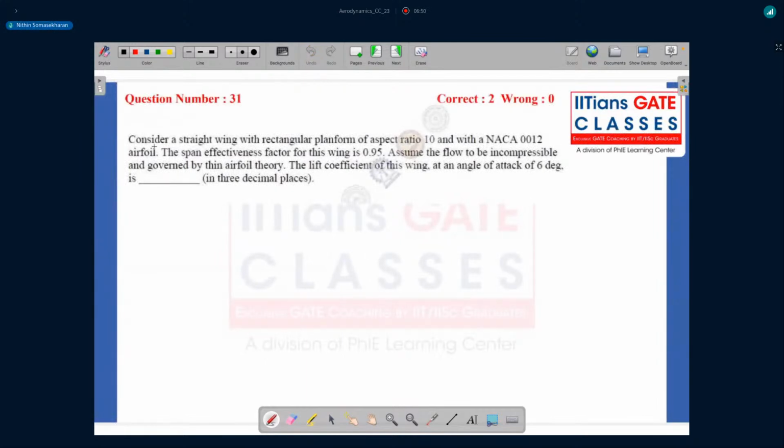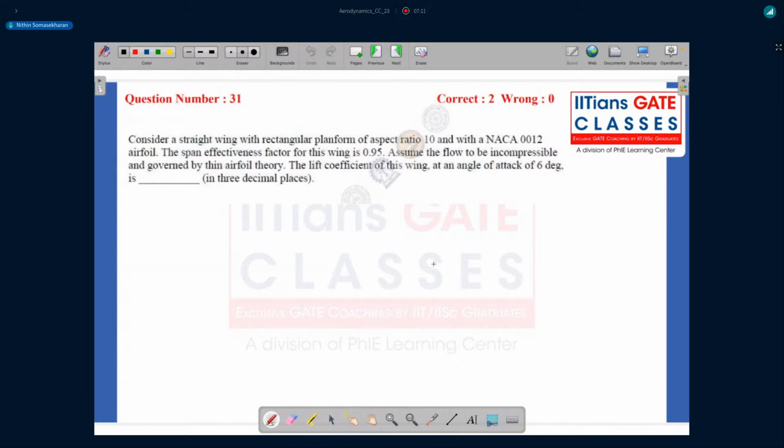In this question, consider a straight wing with rectangular planform of aspect ratio 10 with a NACA 0012 airfoil. The span effectiveness factor for this wing is 0.95. Assume the flow to be incompressible and governed by thin airfoil theory. The lift coefficient of this wing at an angle of attack of 6 degrees is.